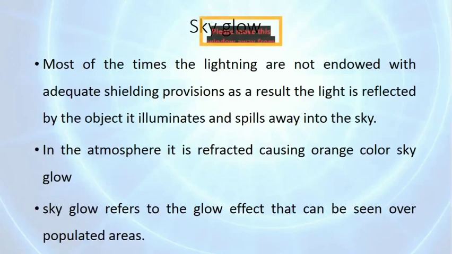Sky glow: most of the time the lightings are not endowed with adequate shielding provisions. As a result, the light is reflected by the object it illuminates and spills away into the sky. In the atmosphere, it is refracted, causing an orange-colored sky glow. So, sky glow refers to the glow effect that can be seen over populated areas.